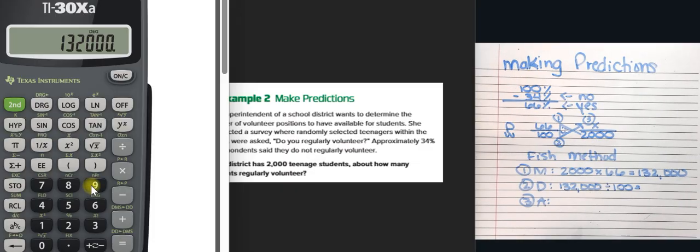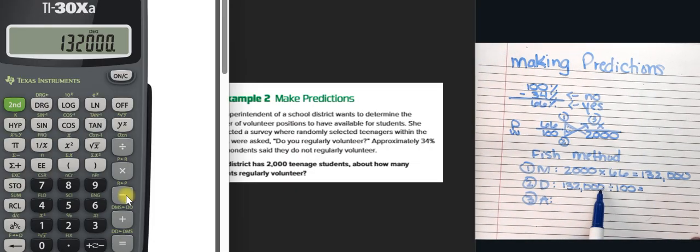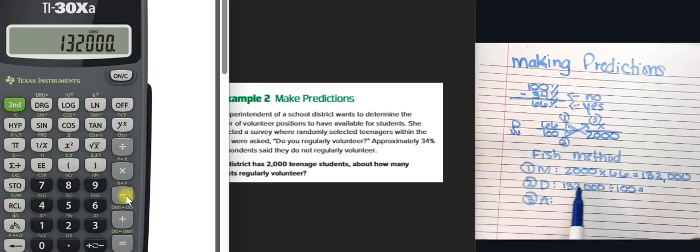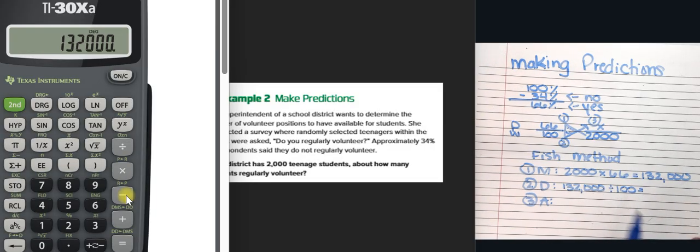And so you can divide by 100, but I also know that if I'm dividing, remember, as you move your decimal to the left, you're getting smaller, which means you're dividing by 10 every time that you move to the left. And if you move to the right, that means you're multiplying by 10 every place value that you move your decimal over. So since I am dividing, I'm going to go here.